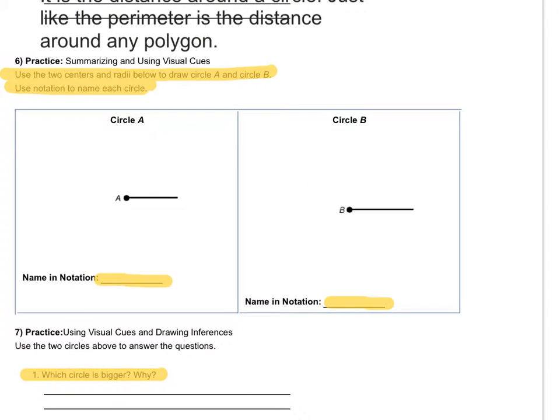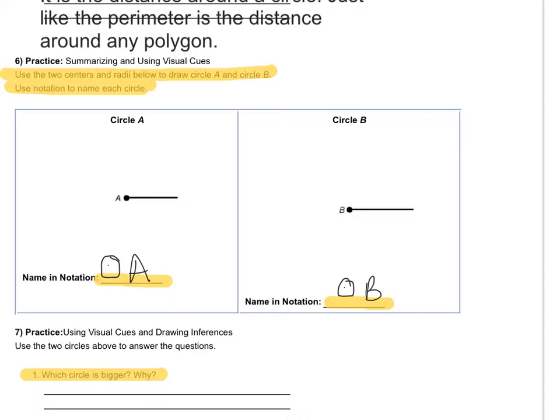Summary, it says use the two centers and radii below to draw a circle A and circle B. Use a notation to name each circle. So, circle A, when you see notation for anything, the circle notation is just that. It's a circle with a dot in the middle, and we would just call it circle A. Just like on this one, I will put a circle, dot in the middle, and call it circle B.